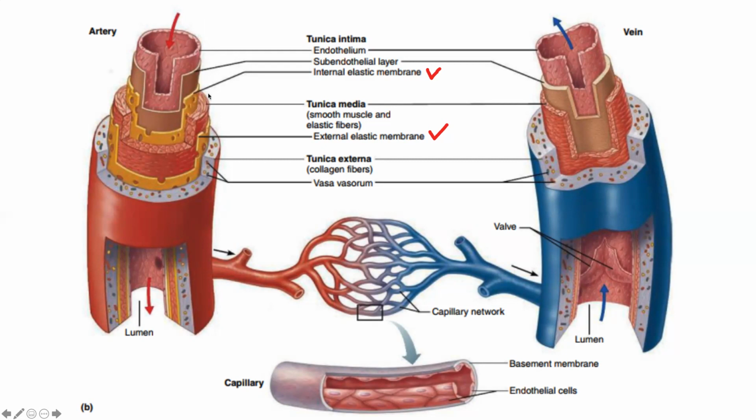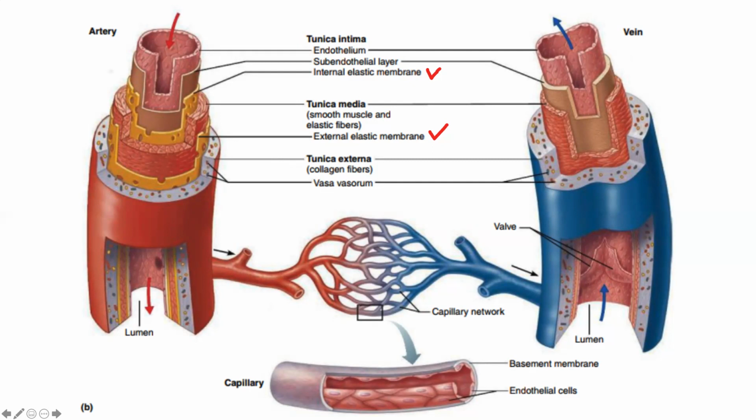And after that, we have the muscle layer, tunica media, which is made of muscle with or without elastin or collagen. And on either side of the muscular layer, we will have internal elastic membrane and external elastic membrane. And in large vessels, we will have vasa vasorum.